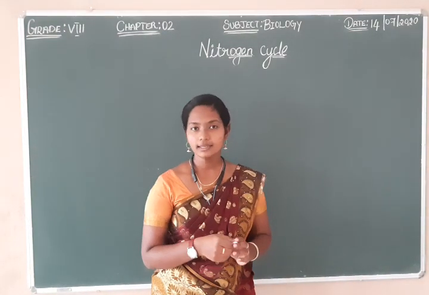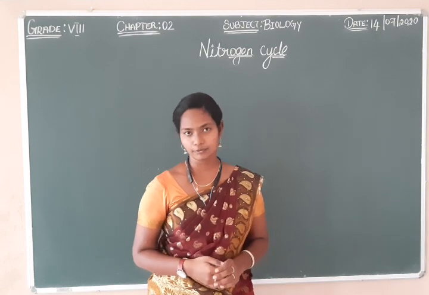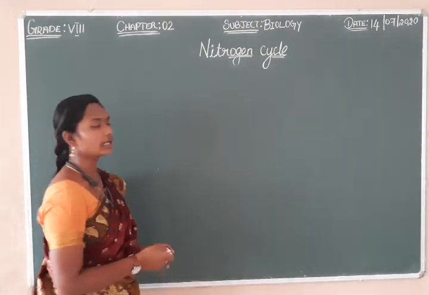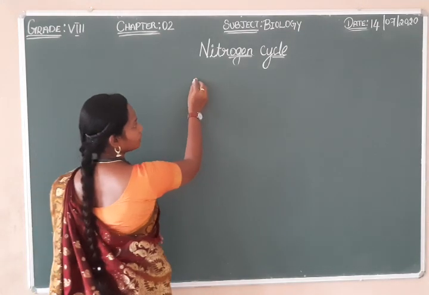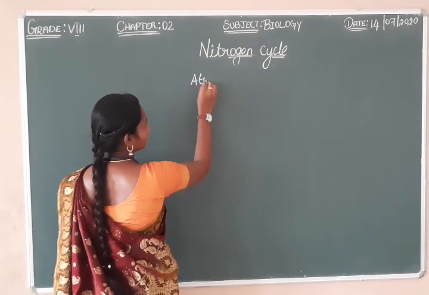Now we are going to arrange the steps in a circular form. First, we said that nitrogen is present in the atmosphere, so I'm writing here: atmospheric nitrogen.